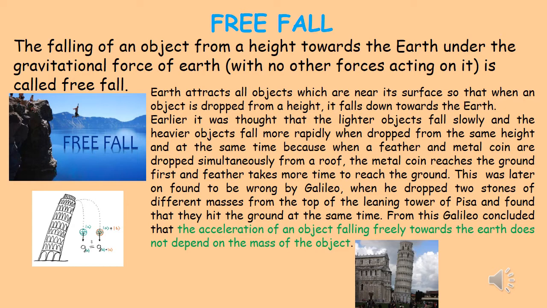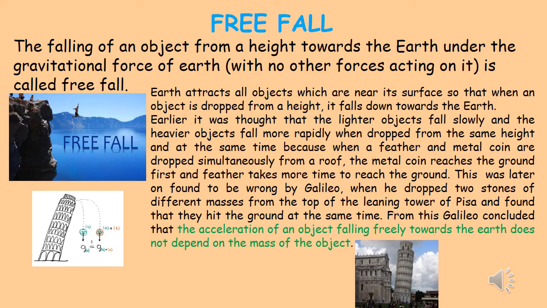Earlier, it was thought that lighter objects fall slowly and heavier objects fall more rapidly when dropped from the same height at the same time, because when a feather and a metal coin are dropped simultaneously from a roof, the metal coin reaches the ground first and the feather takes more time to reach the ground. This is our common experience.